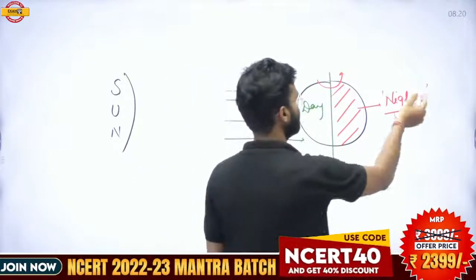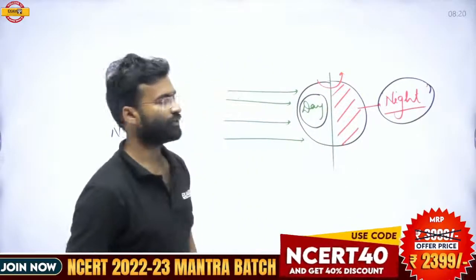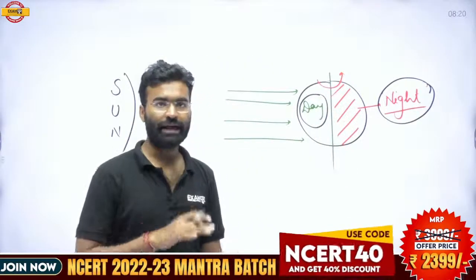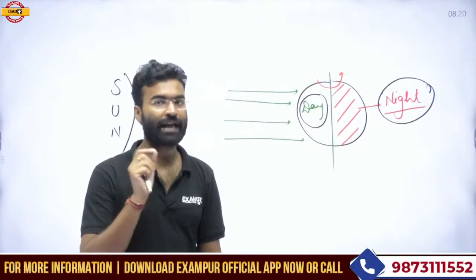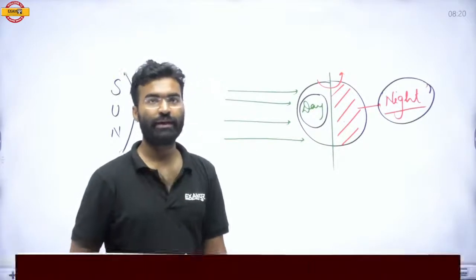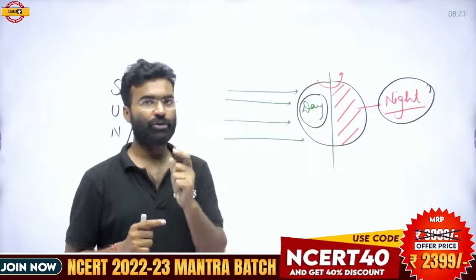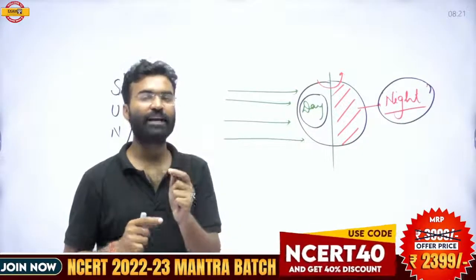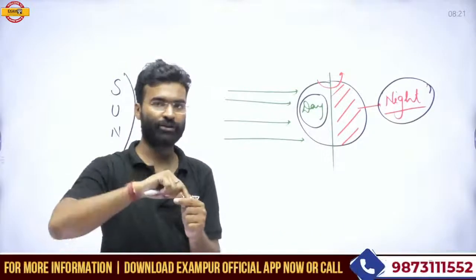So day and night is happening due to the rotation. Only day and night, not. It is not exactly appropriate to say that day and night happen due to the rotation. The change in the day and night, that means the place which experiences day at the present time, that particular place will also experience the night due to the rotation.